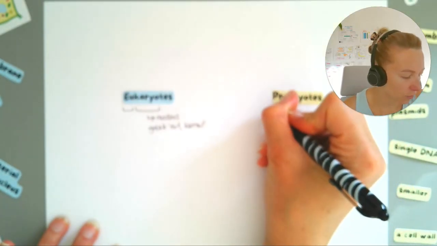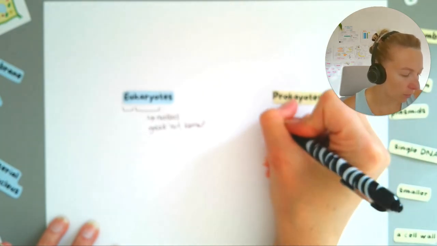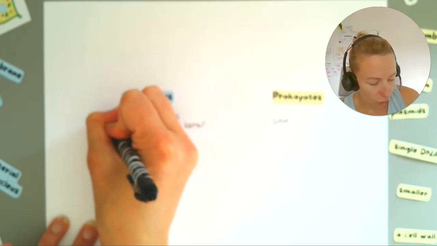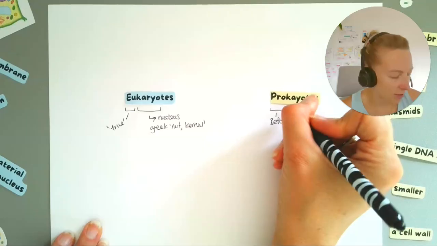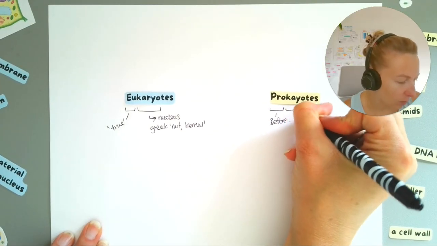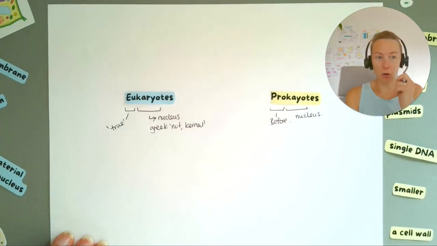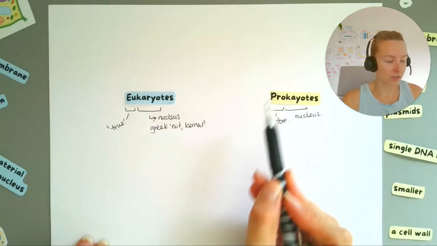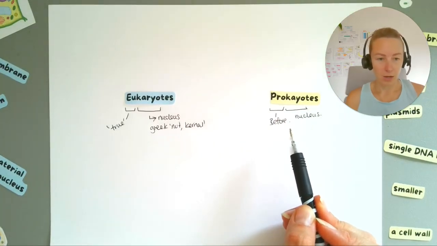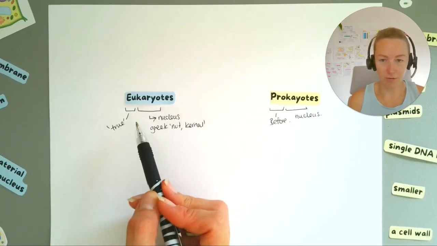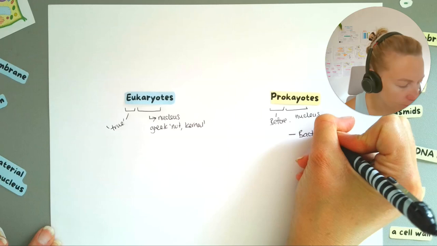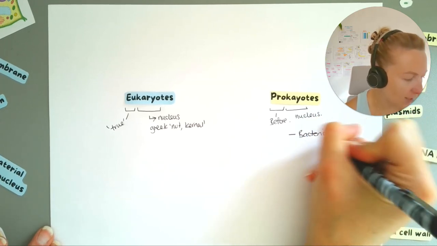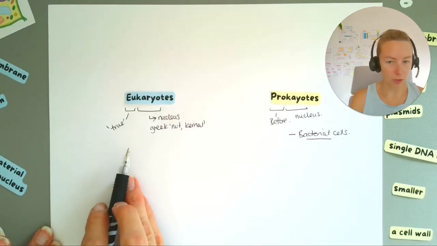Eu and pro. So pro means before, and eu means true. So really what we've got here is true nucleus and before nucleus. And if we look at the development of things over time, actually the things that fit under prokaryote were developed before things like eukaryotes. So for example, prokaryotes, these are your bacterial cells, and they actually evolved before eukaryote cells evolved.